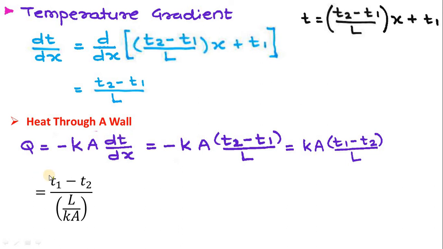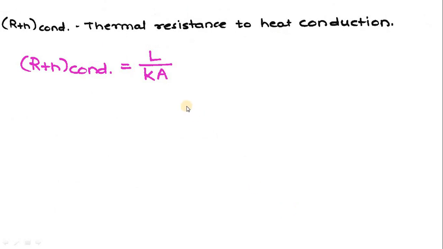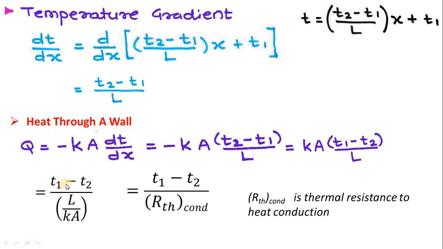Or I can write this equation in this form, (T1 minus T2) divided by (L upon KA), and we can compare this with (T1 minus T2) upon thermal resistance for conduction. For the plane wall, I can define the resistance, where R_th is the thermal resistance to heat conduction. So R_th conduction is equal to L upon KA. See here, if I equate these two equations, then this is nothing but the R_th. So R_th is equal to L upon KA.